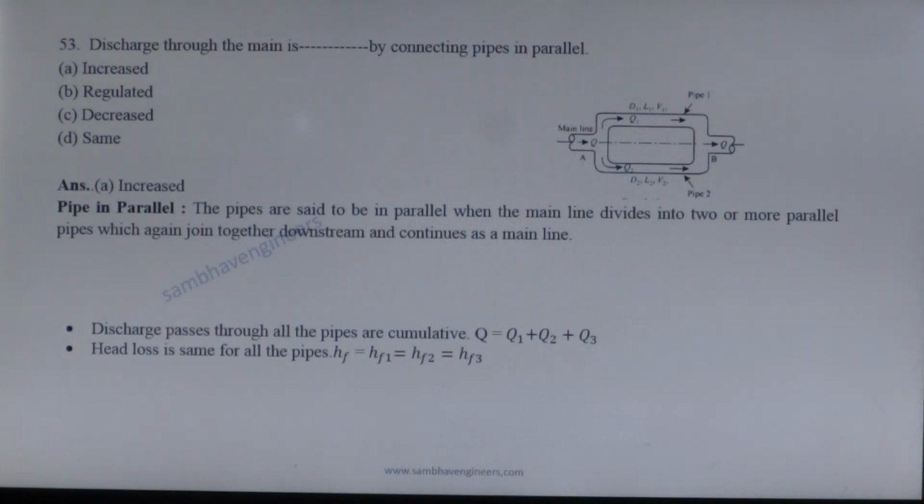The pipes are said to be in parallel when the main line divides into two or more parallel pipes which again join together downstream and continue as the main line. In case of pipes in parallel, the total discharge is equal to the sum of the individual discharges, and the head loss is equal: hf1 = hf2 = hf3.